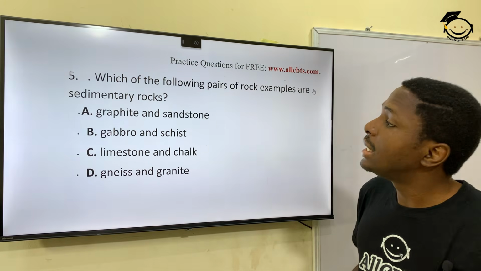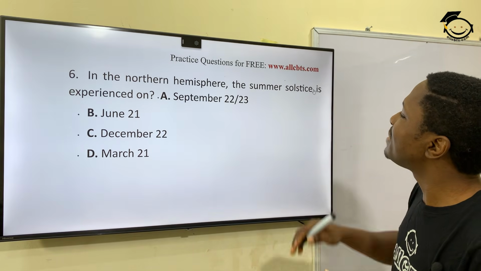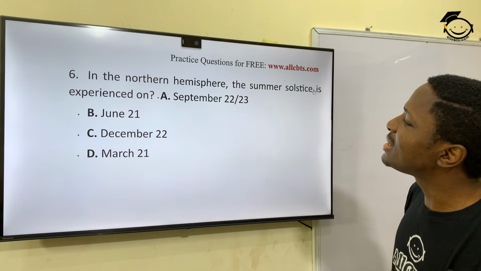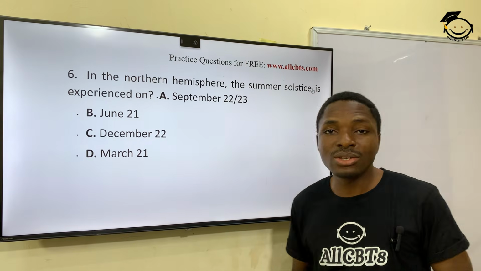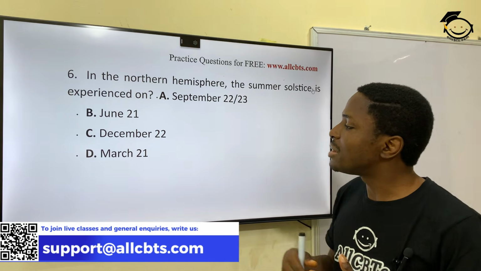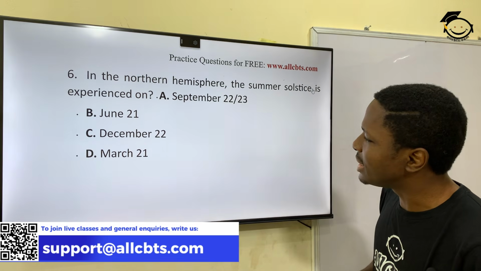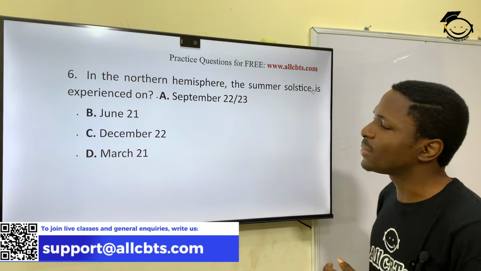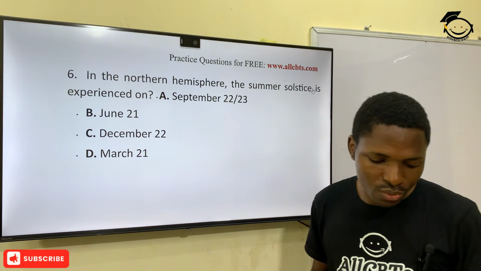Okay, and then question 6 now. In the northern hemisphere, the solstice is experienced on dash. We have September 22nd, 23rd, you have June, December 22nd and March 21. So the correct option here is March 21. In the northern hemisphere, the solstice is experienced on March 21.